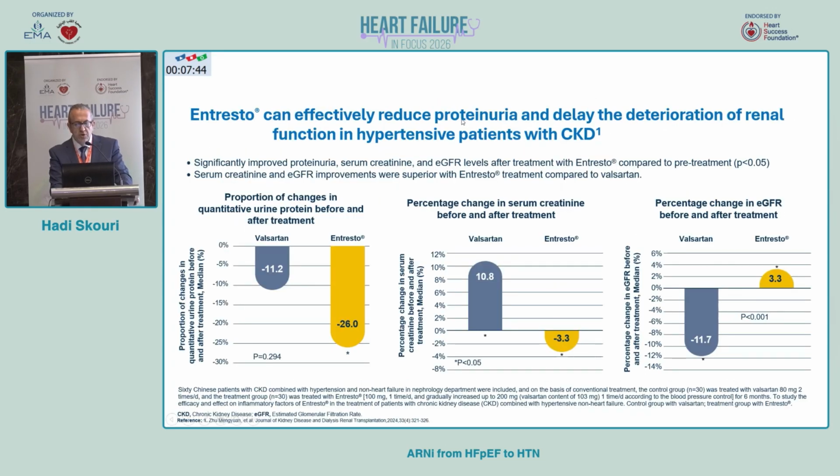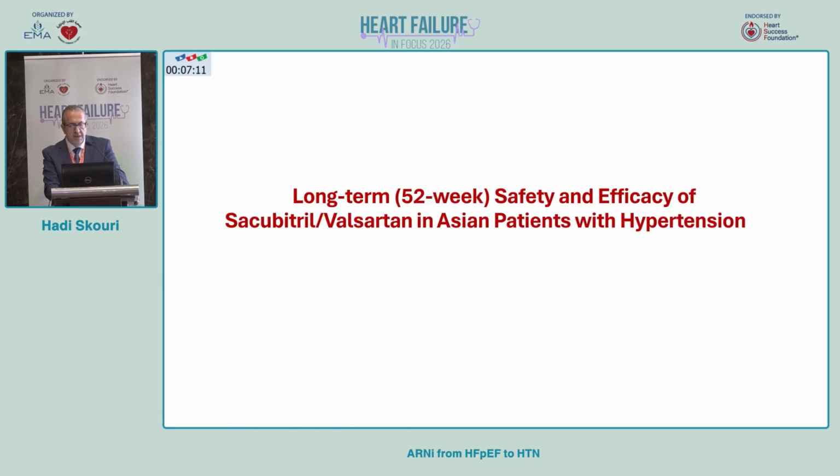This is just to show the effect on kidney disease with sacubitril/valsartan compared to valsartan, showing a better reduction in urine protein, less reduction in GFR, and less increase in creatinine level in the sacubitril/valsartan group compared to the valsartan group. This signifies that this molecule has a kidney protection effect in this population.